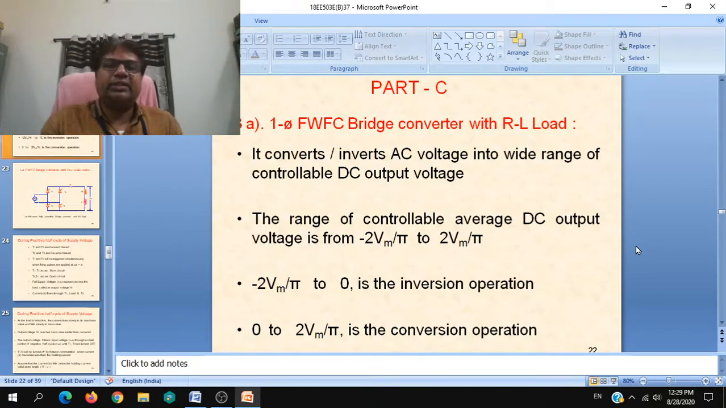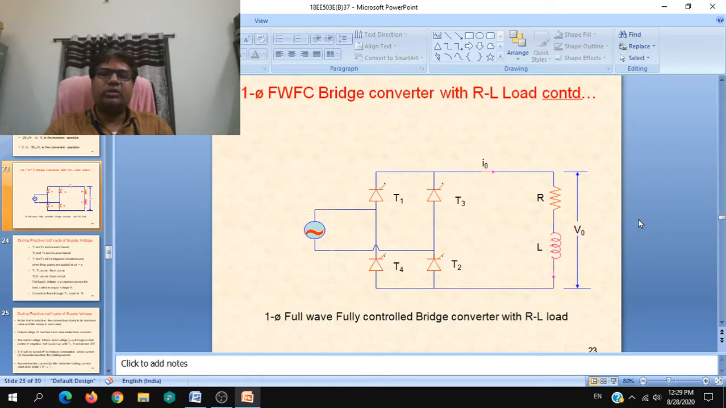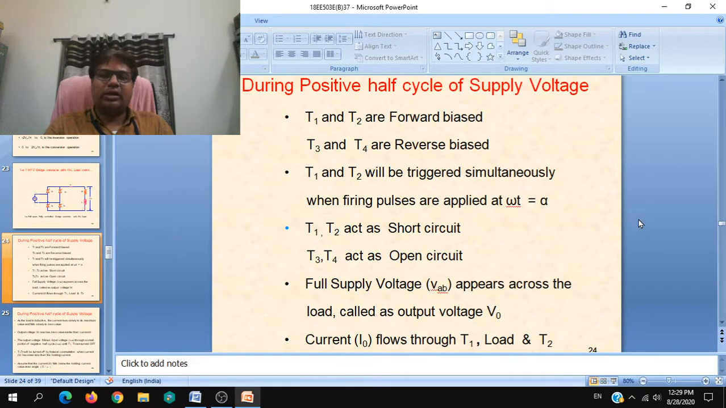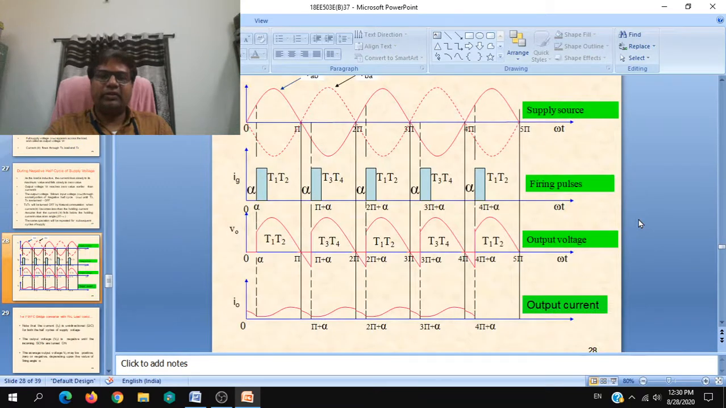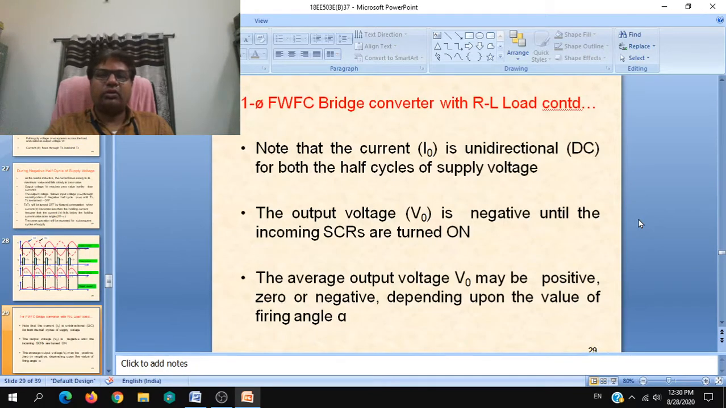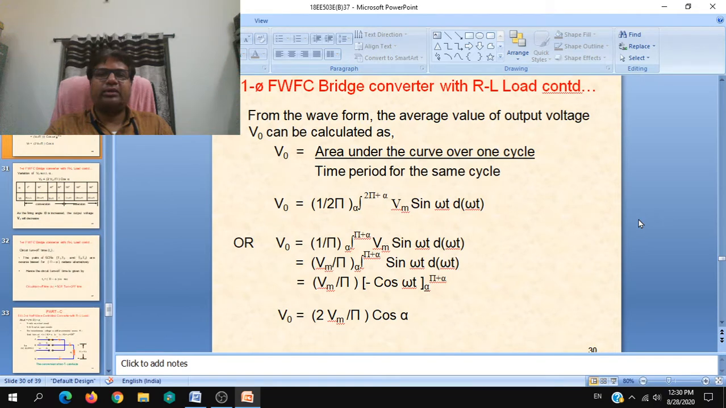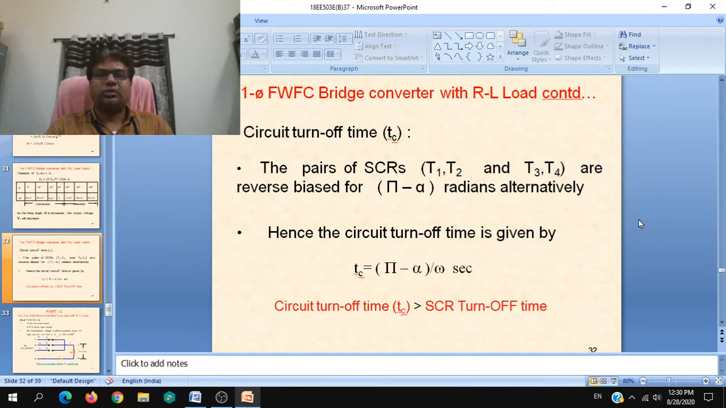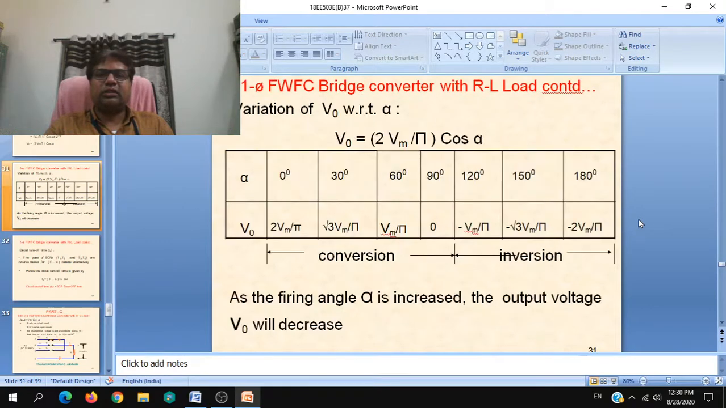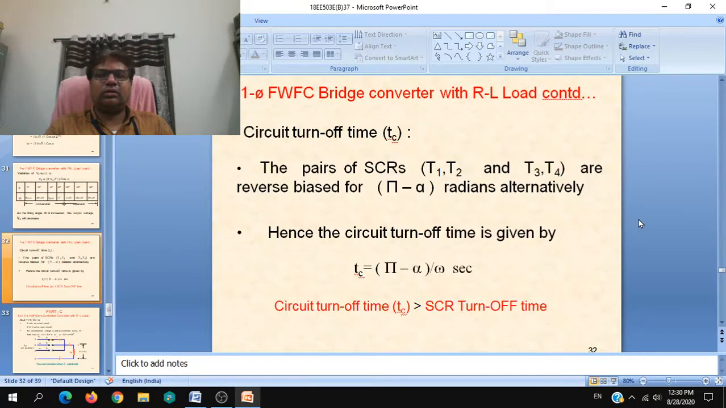For 8A, that is single phase full wave fully controlled bridge converter with RL load. Just go through the slides first. This is its operation modes, circuit, and how it is operated during positive half cycle, during negative half cycle, and the waveforms. And also some important points, and also the calculation of average load voltages and all those things. And also the circuit turn off time.